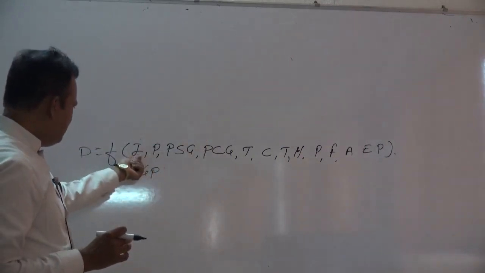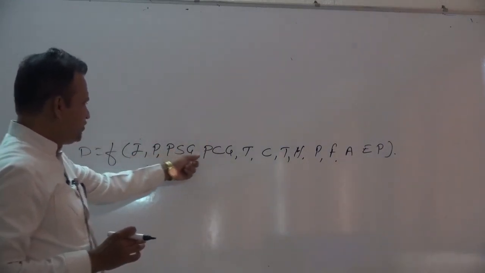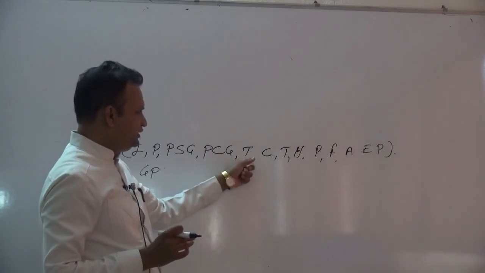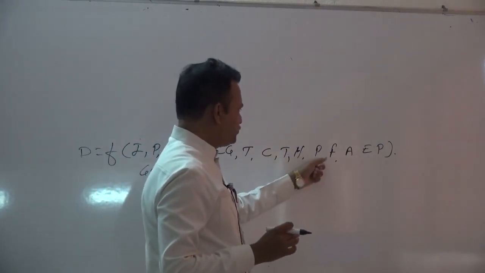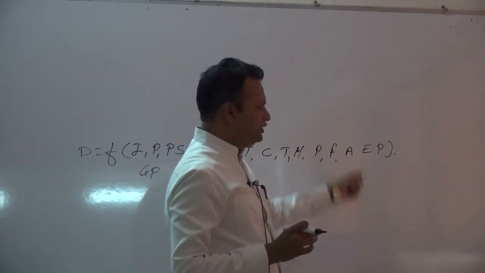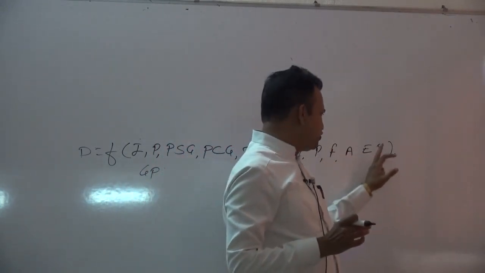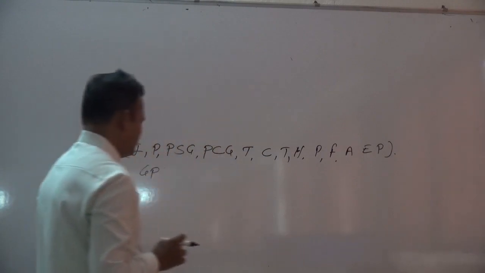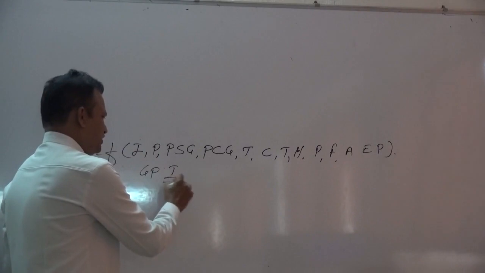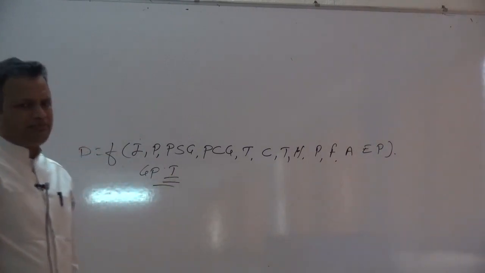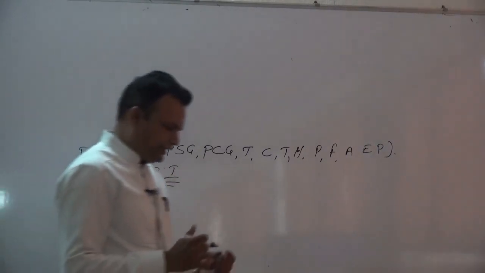Income, price of substitute goods, price of complementary goods, technology, customs, tradition, then habits, preferences, fashion, attitude, expectations regarding changes in price level in future, government policy and technology. All these are important.